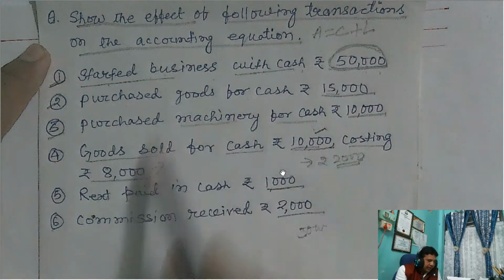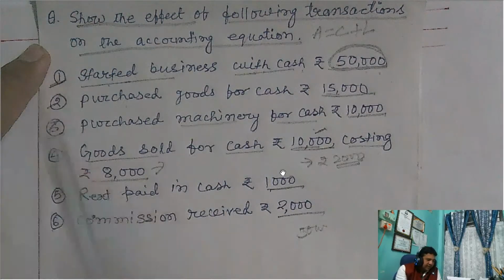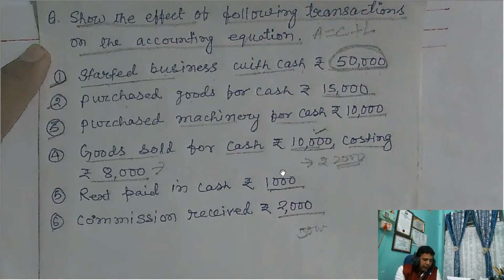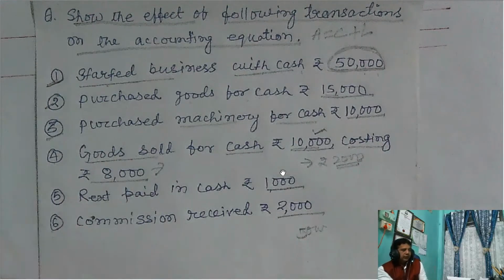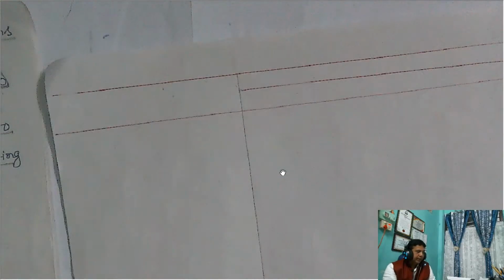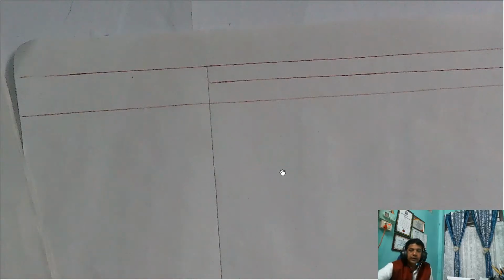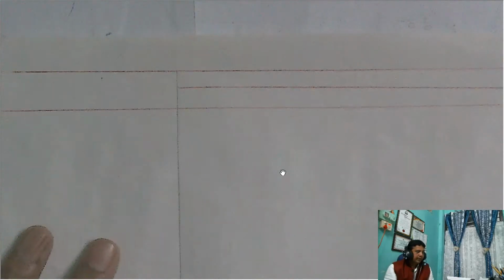So all these transactions one by one, using each transaction, we will prepare the accounting equation. Now I will show you the solution, how it is prepared. This is the format. Is the format visible? So the format is drawn.